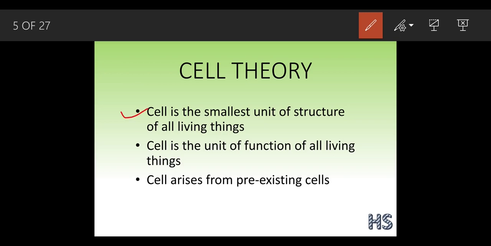See, the cell is the smallest unit of structure of all living things. We have mentioned this part in the start only. See, all the cells are of different size and shape. Why are the sizes and shapes of the cells different? Because it can create an identification of the living organisms. As in, all humans don't look the same, as all plants don't look the same. There would be some differences. So who gives these differences? This structure gives these differences.